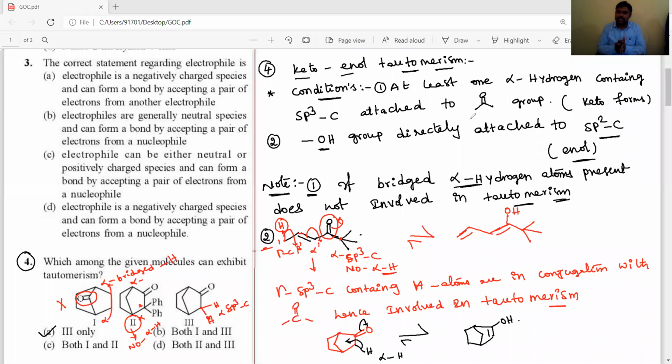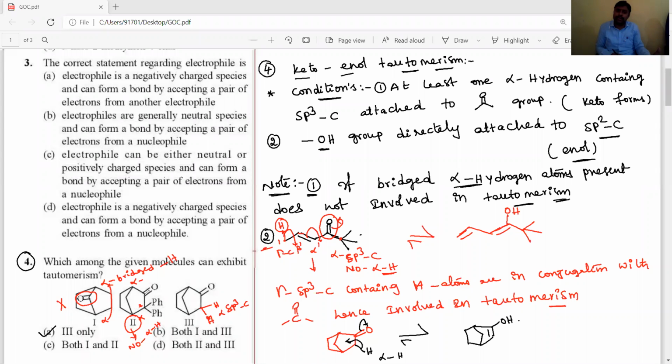In the given compounds, if you observe the bicyclic compounds, bicyclic means two rings are connected at one carbon, that is called bridged carbons. In between the bridged carbons, a carbonyl group is present in the first compound. Two bridged carbons are alpha carbons only. Bridged carbons containing hydrogen atoms do not involve in tautomerism. So that's why the first compound is not eligible for exhibiting tautomerism.